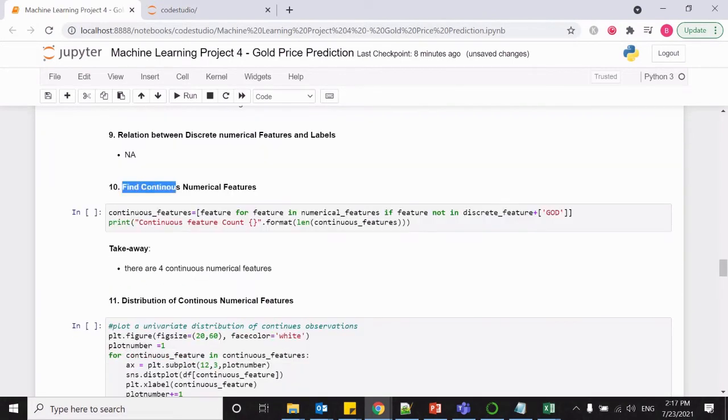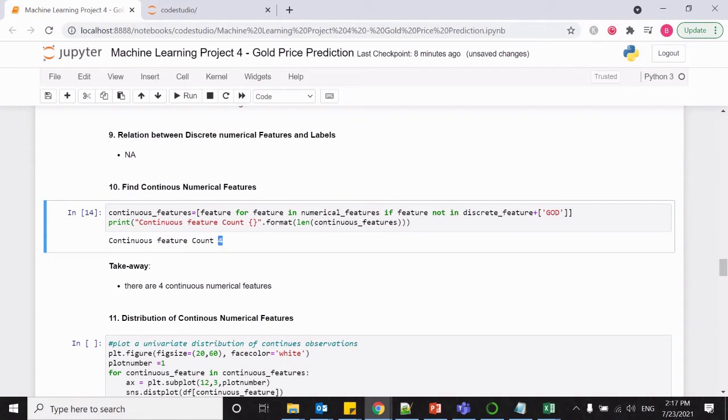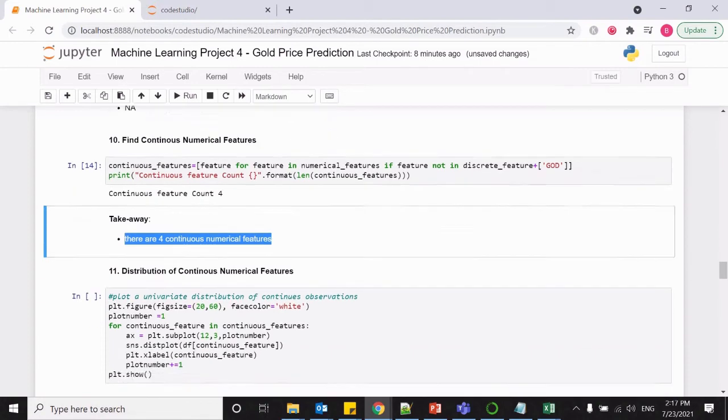Now let us find the continuous numerical features. So here is the code for that. There are 4 columns which are the type of continuous feature. So this is the takeaway noted down.